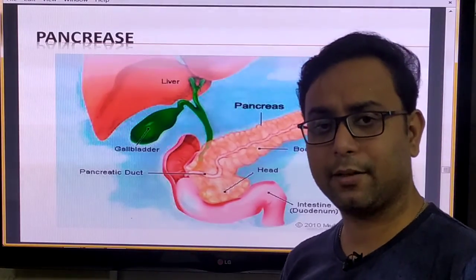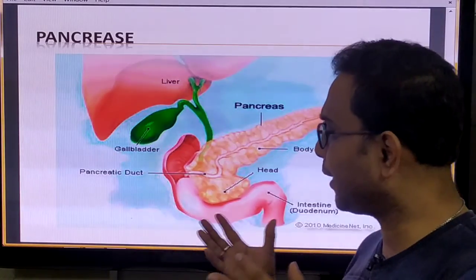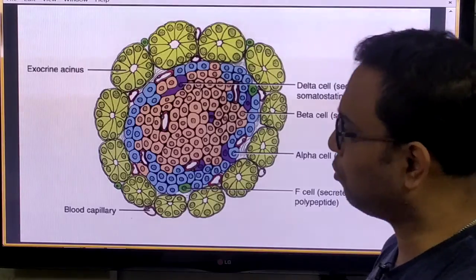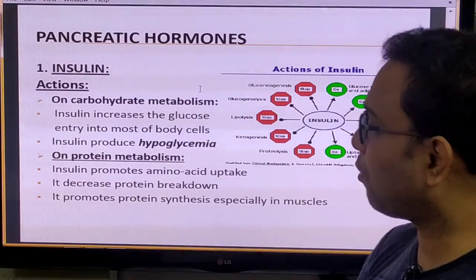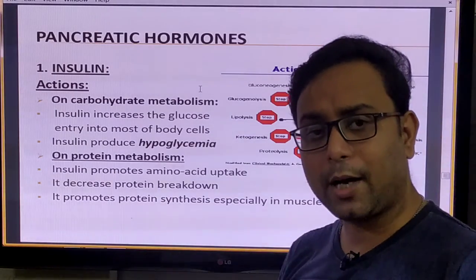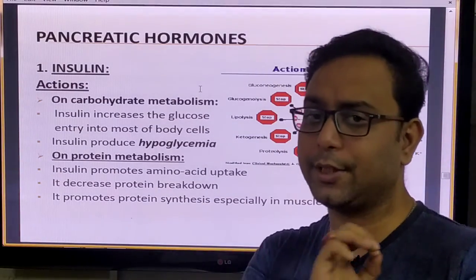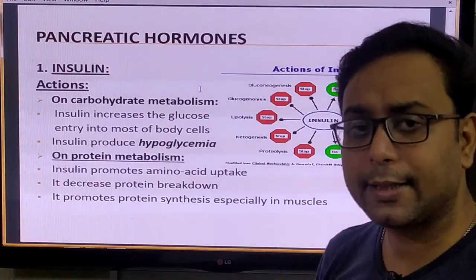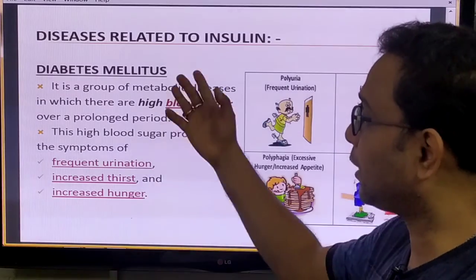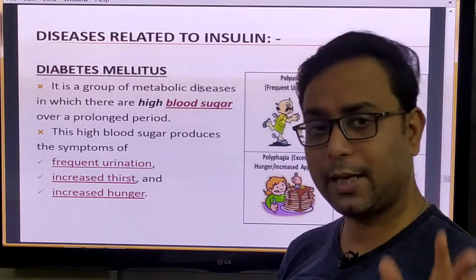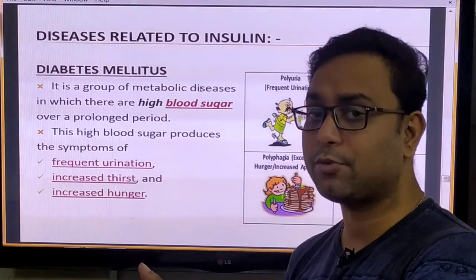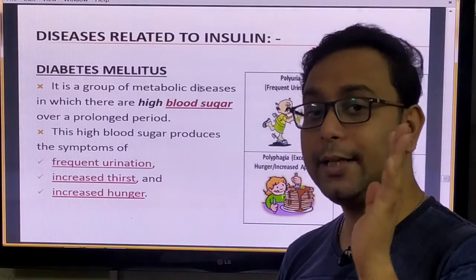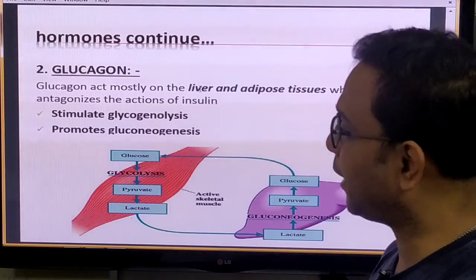Pancreas is a mixed gland, so it has both endocrine and exocrine functions. From the endocrine point of view, it secretes the insulin hormone. This insulin hormone helps carbohydrate metabolism, so carbohydrate metabolism is controlled by insulin. When the insulin hormone is not sufficient in your body, a disease happens, that is called diabetes mellitus. Diabetes mellitus is due to lower secretion of insulin, but when ADH secretion is low, diabetes insipidus happens. Please bear this in mind.